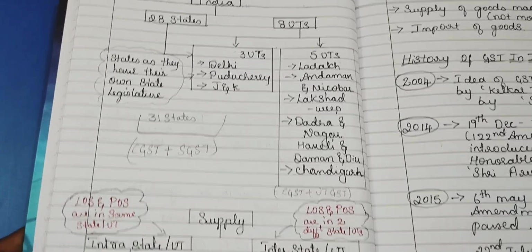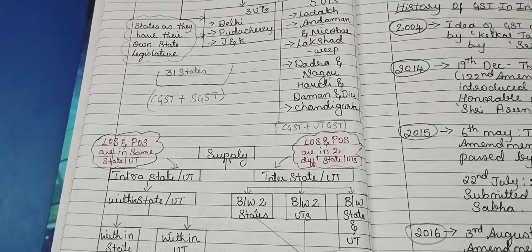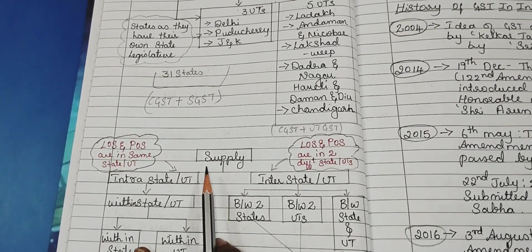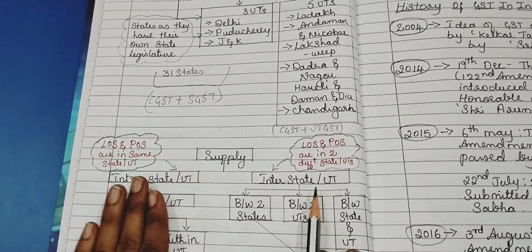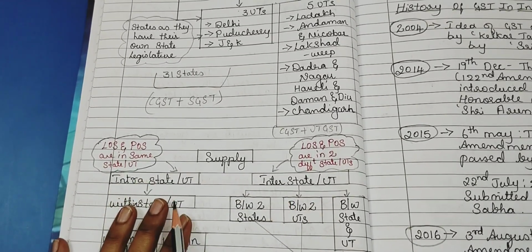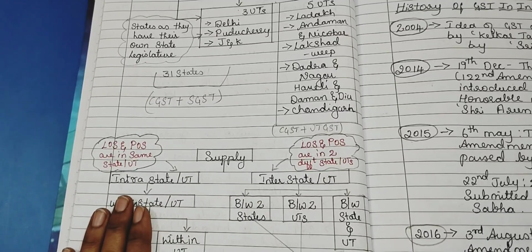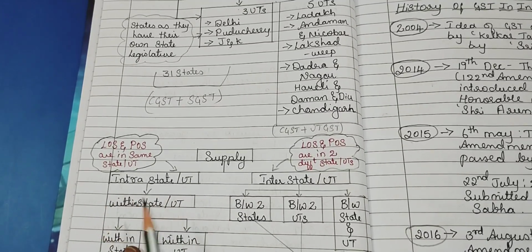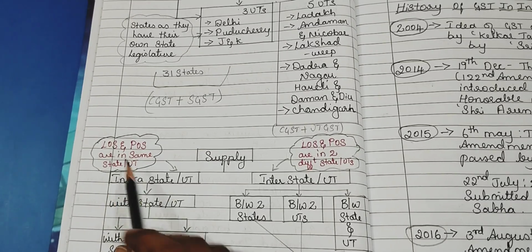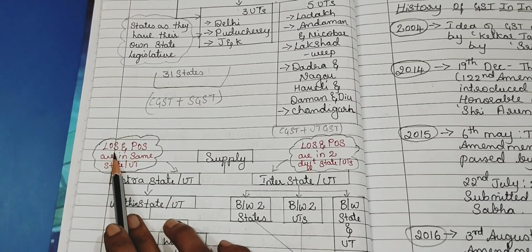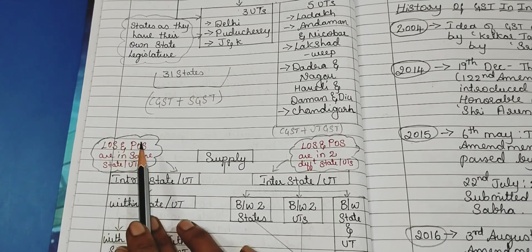Okay, now the taxable event under GST is supply. The supply is divided into two parts, that is intrastate supply and interstate supply. Okay, here under intrastate supply, the location of supply and place of supply, LOS and POS.